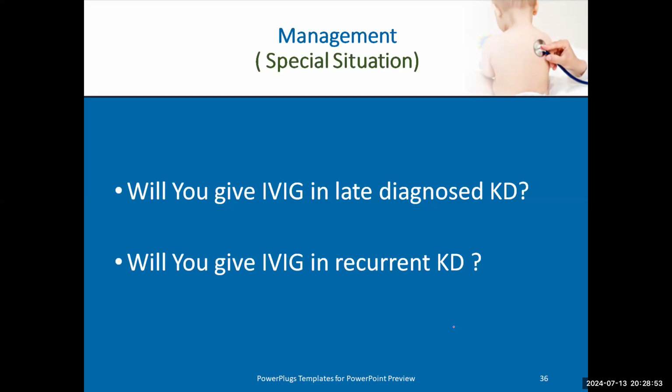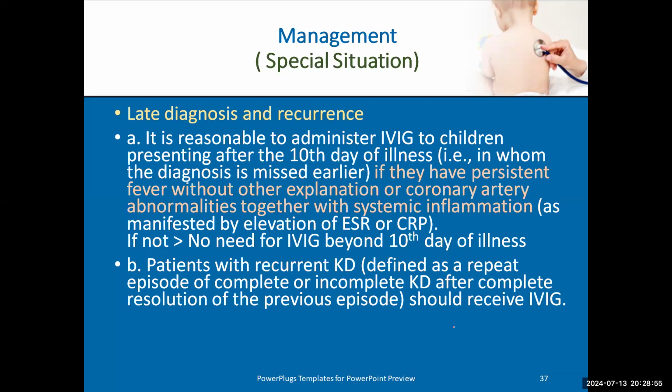So the answer to the first question: if a patient came after 10 days, should I give him IVIG or not? I should give him IVIG in 2 conditions. The first condition: if he is still feverish, and the patient came at day 12, 13, 14 but is still febrile, then I give him IVIG. But if he is afebrile, I do not give him IVIG.